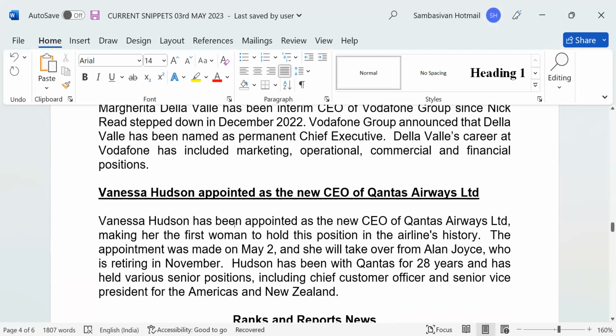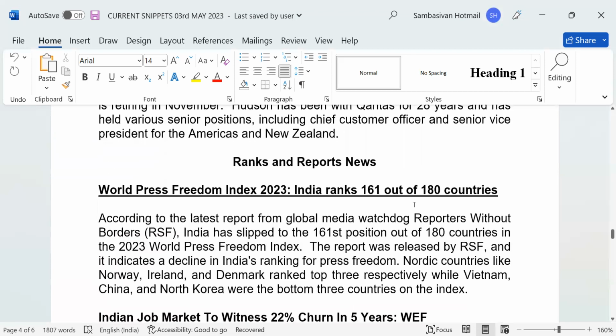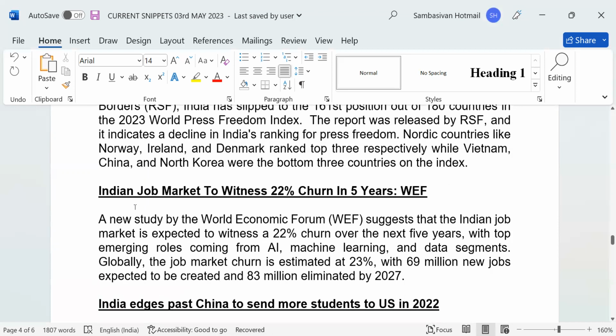Vanessa Hudson appointed as the new CEO of Qantas Airways Limited. World Press Freedom Index 2023, India ranks 161 out of 180 countries. Indian job market to witness 22% churn in 5 years.